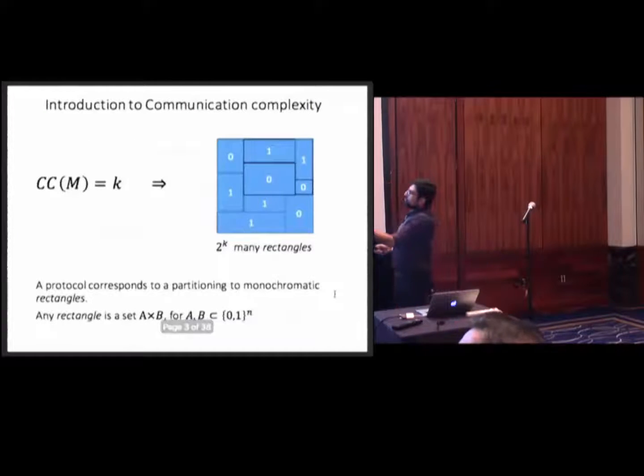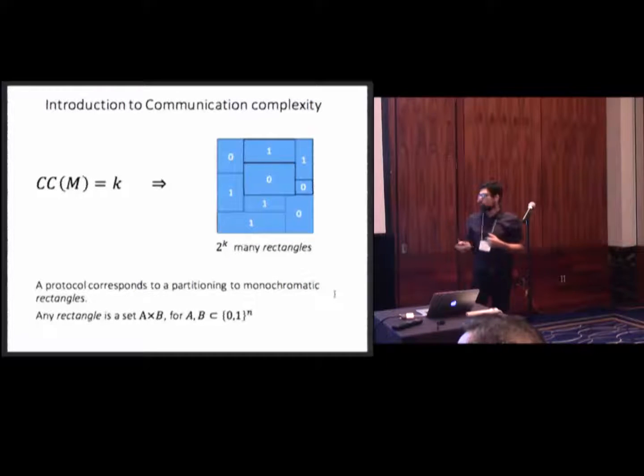Okay. One other way of looking at communication complexity is that if the communication complexity of your matrix is, let's say, k, then you can partition your matrix into a bunch of rectangles, but they are monochromatic. They're all either 0 or 1, and there are at most 2 to the k many of those. And by a rectangle, I mean any set of the form A times B, such that A and B are both subsets of {0,1}^n.